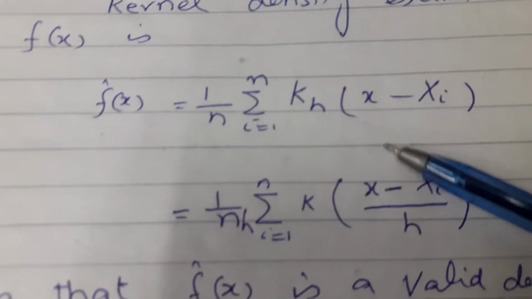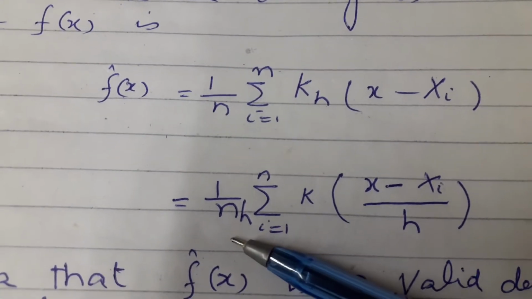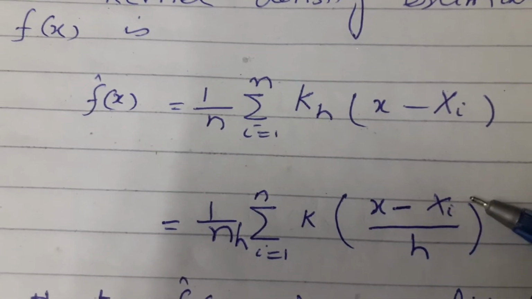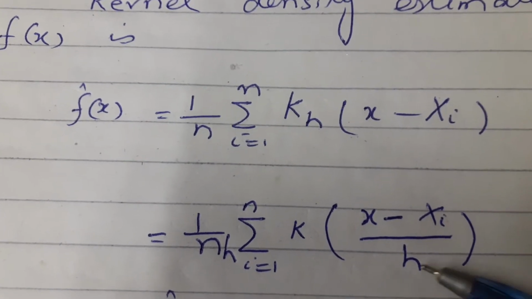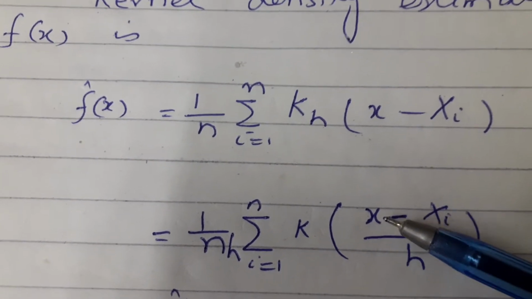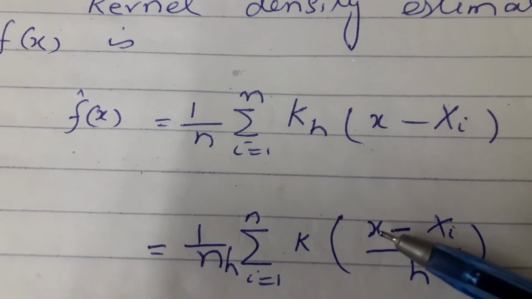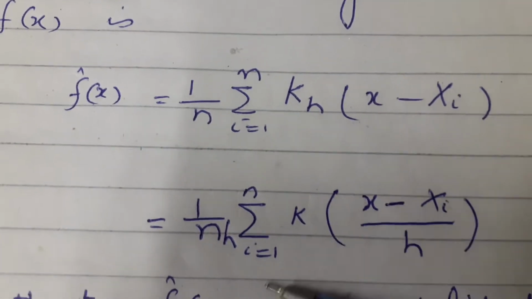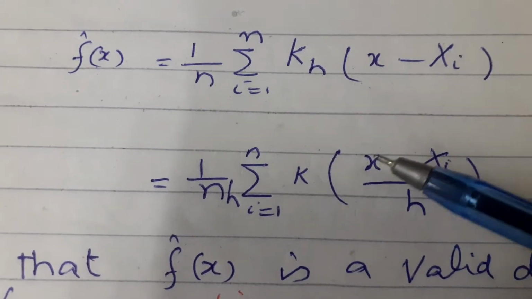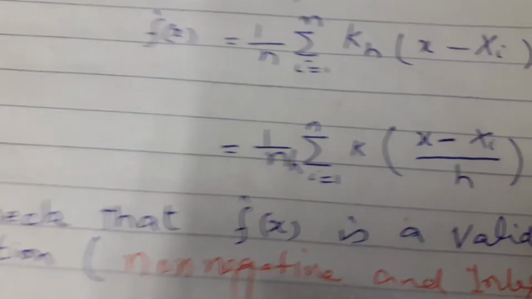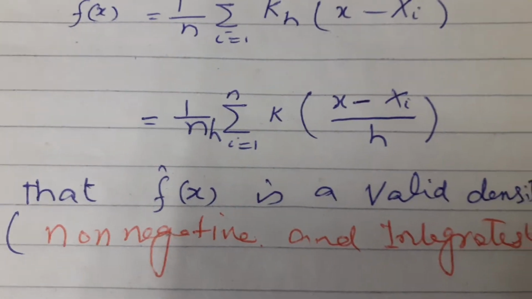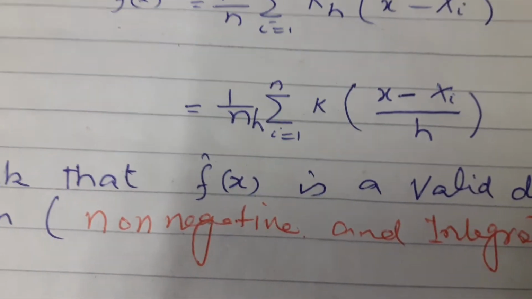We can also write this one in this form: 1/(nh) summation i = 1 to n K((x - xi)/h), where x is a local point. We also call it the local constant. We always estimate the kernel density function at a point, and we say that it is x. Check that f hat of x is a valid density function, non-negative.